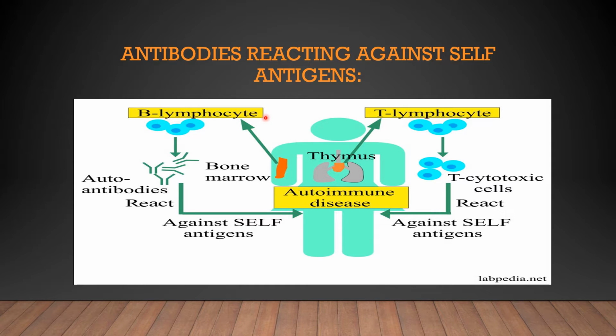Antibodies reacting against self-antigens. See here you can see the bone marrow and this is the thymus producing B lymphocytes and T lymphocytes. These are the autoantibodies which react against the self-antigens. These are the T cytotoxic cells which react against the self-antigens resulting in autoimmune disease.